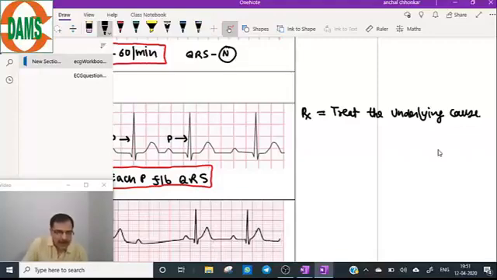So how can we diagnose that it is a case of first degree AV block? By PR interval prolongation. Heart rate can be normal or can be prolonged.